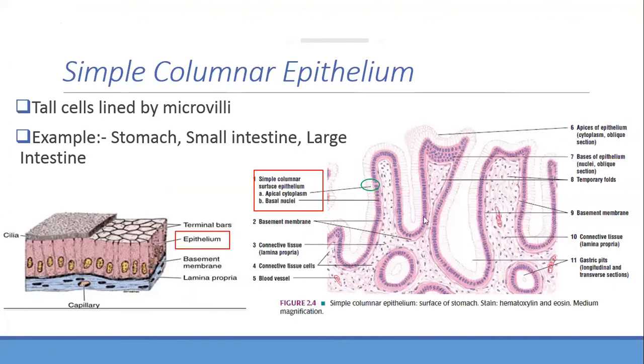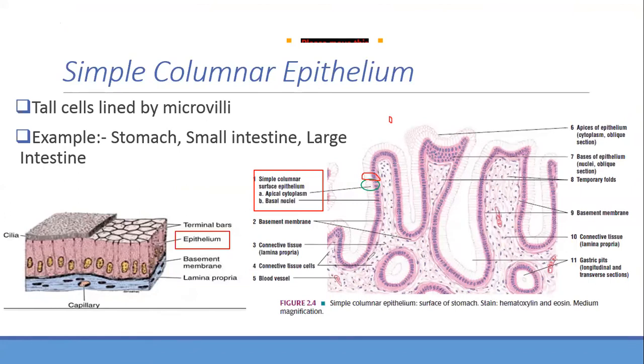Okay, now do you see the green circle again? What does it look like? Is it clear? Yeah, look at the shape of this cell. Are you able to see the column? Okay, and appreciate the nucleus. Look at the nucleus. What is the shape of the nucleus? The oval shape. Remember, oval shape, and close to the basement membrane.